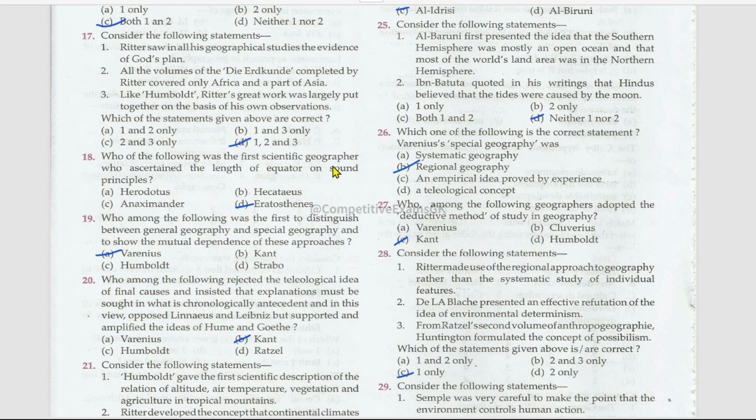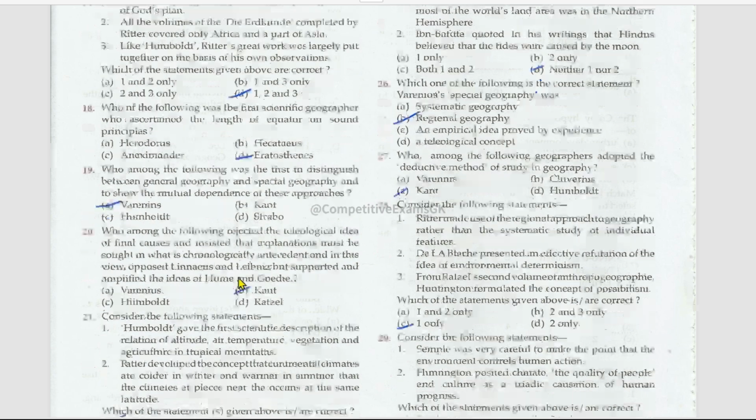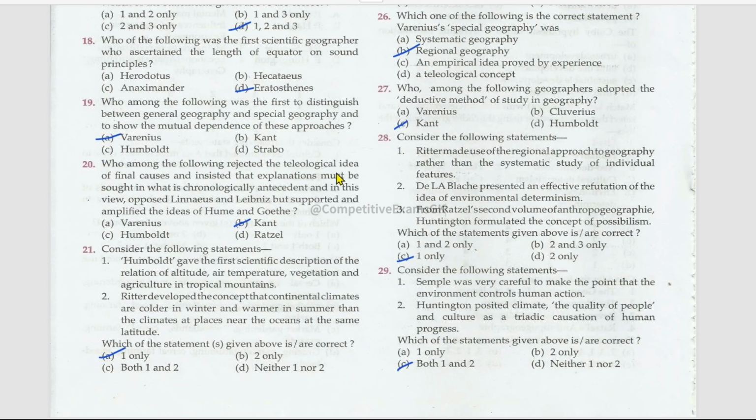Who of the following was the first scientific geographer who ascertained the length of the equator on sound principles? Eratosthenes. Who among the following was the first to distinguish between general geography and special geography and to show the mutual dependence of these approaches? Varenius. Who among the following rejected the teleological idea of final causes and insisted that explanations must be sought in what is chronologically antecedent, and in this view opposed Linnaeus and Leibniz, but supported and amplified the ideas of Hume and Goethe and Kant?